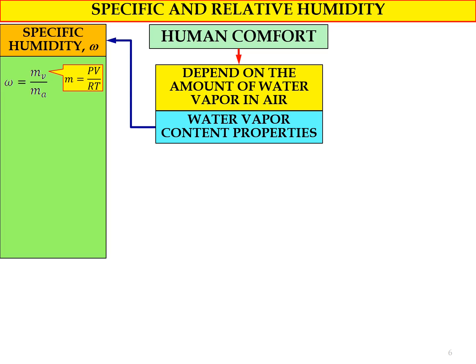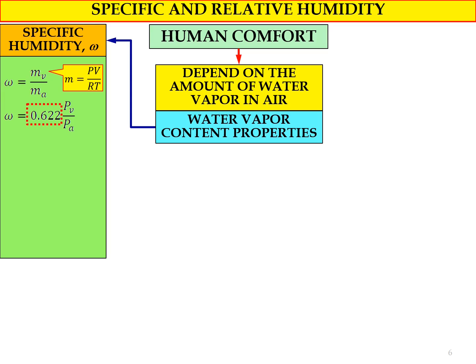Substitute the values of mv and ma based on this equation. We will get a second equation for omega, where omega equals 0.622 PV divided by PA. Omega equals 0.622 multiplied by the partial pressure of water vapor divided by the partial pressure of dry air.